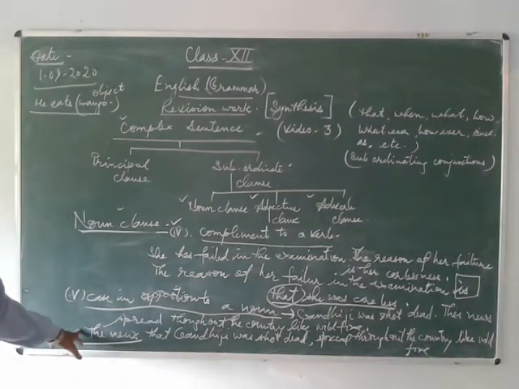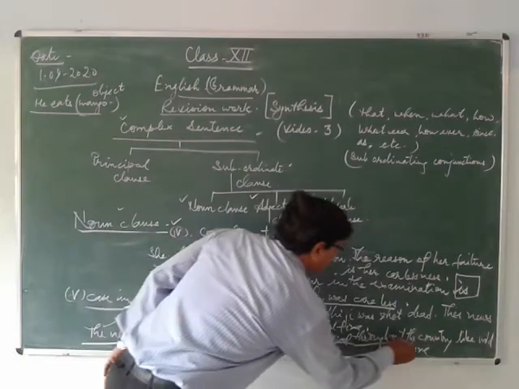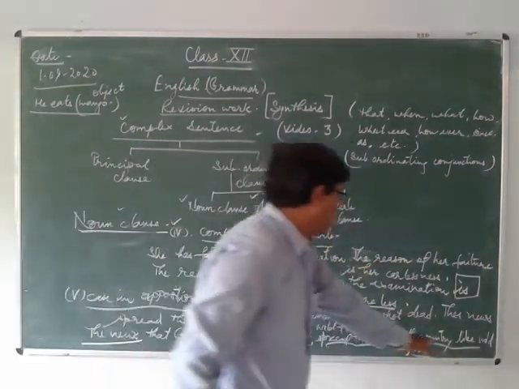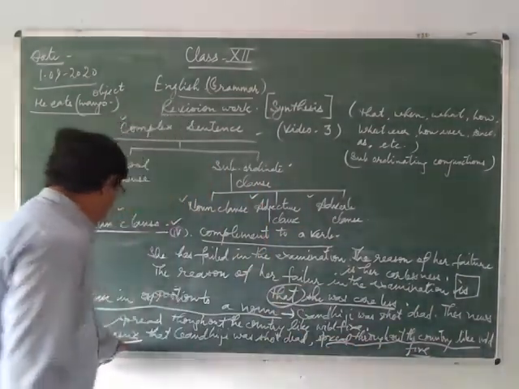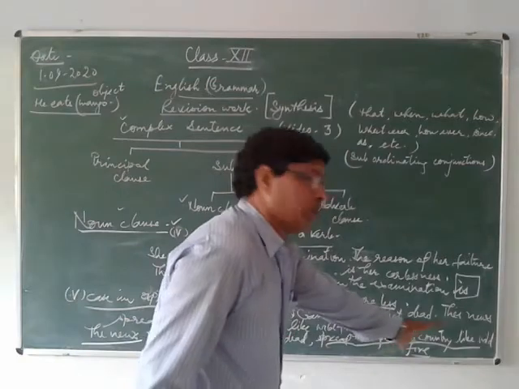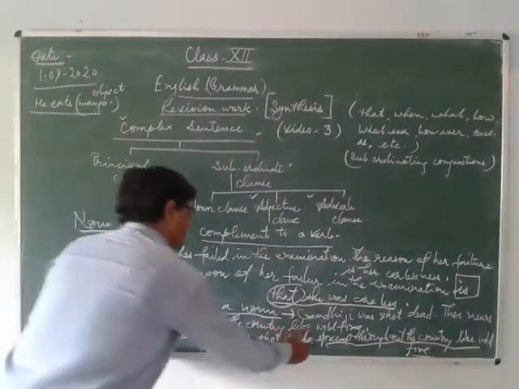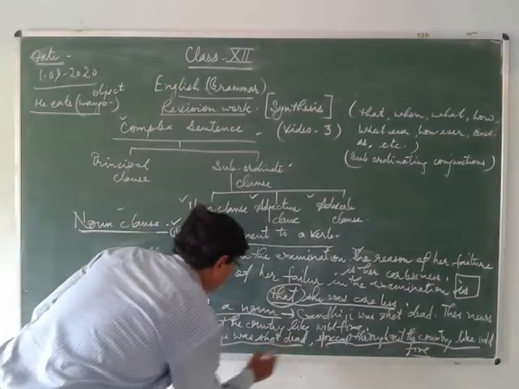You can see here in the example, the news is a part of the principal clause, and another part of the principal clause is here: spread throughout the country. But you will find the subordinate clause, that Gandhiji was shot dead, between the two parts of the principal clause.